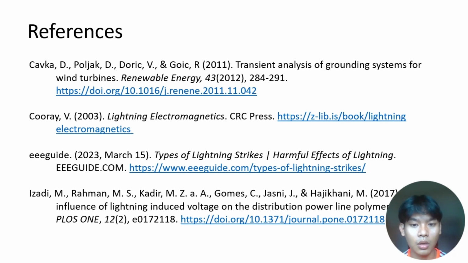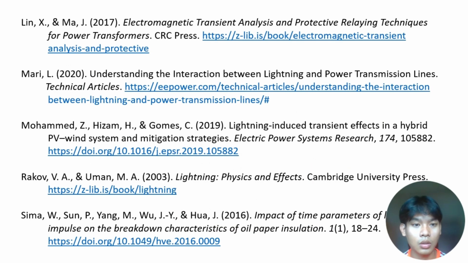For our references, we used: transient analysis of a wind turbine blade system, lightning electromagnetics, types of lightning strike, harmful effects of lightning, and the influence of lightning-induced voltage on the distribution line polymer insulator. Next is electromagnetic transient analysis and protective relaying techniques for power transformers. The next one is understanding the interaction between lightning and power transmission lines. Next is lightning-induced transient effects in a hybrid PV system and mitigation strategies. Then lightning physics and effects, and the impact of the time parameter of lightning impulse on the breakdown characteristic of oil paper insulation.